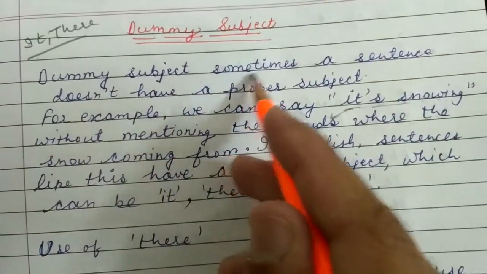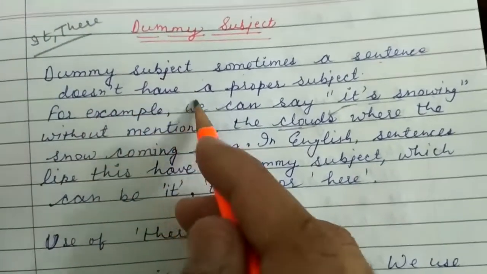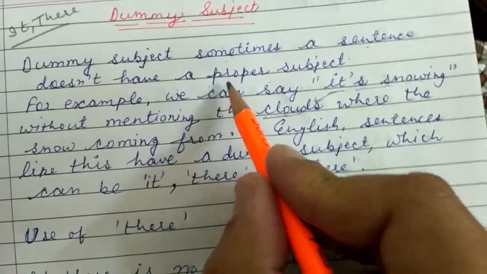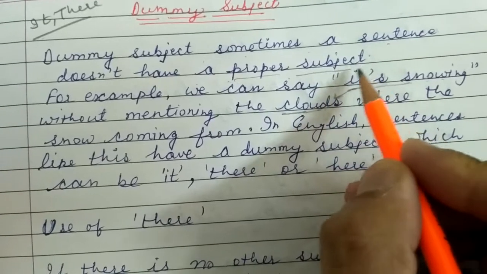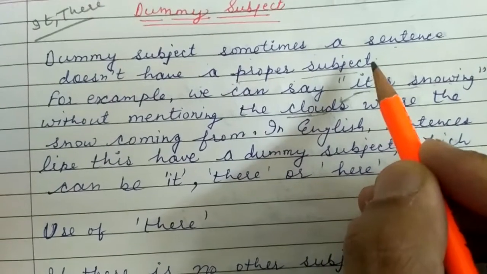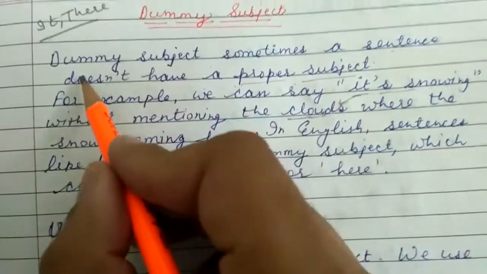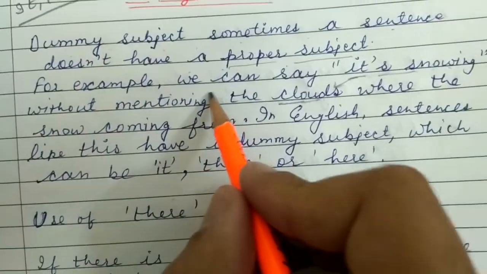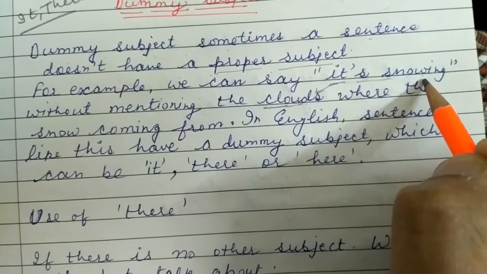Sometimes a sentence does not have a proper subject, such kind of sentence in which we do not have any proper subject. We know that we are talking about this particular thing, but we do not mention it, so we take the help of dummy subjects. For example, we can say it is snowing.